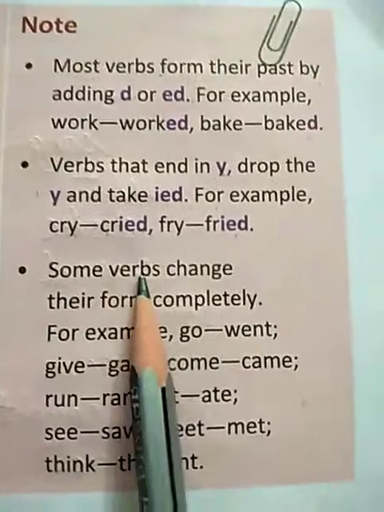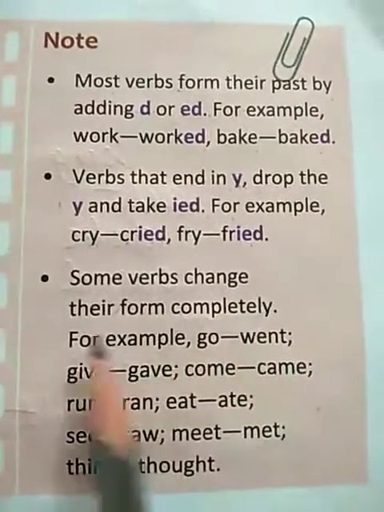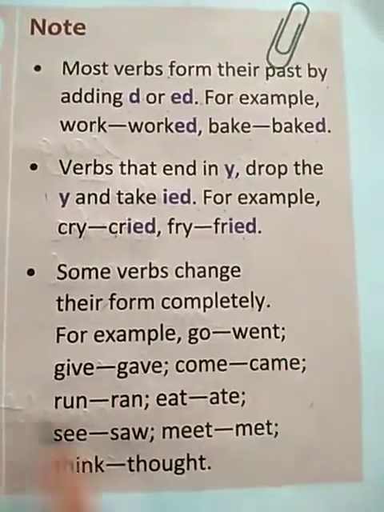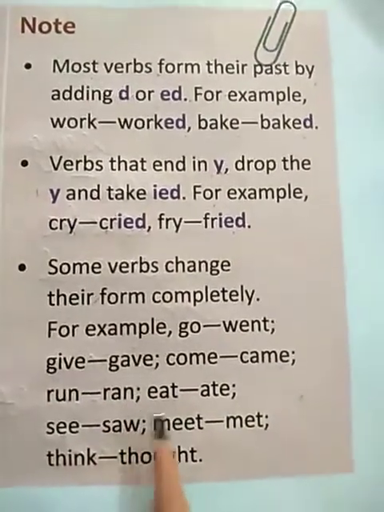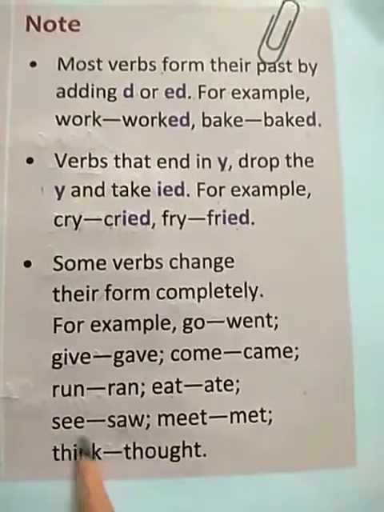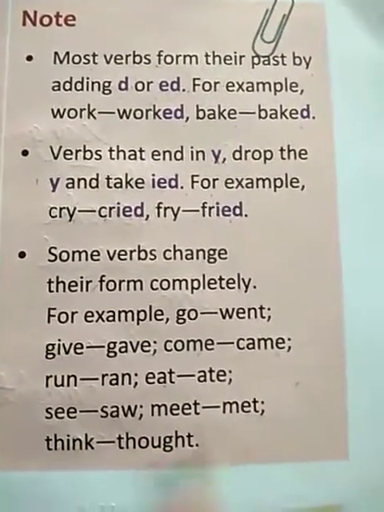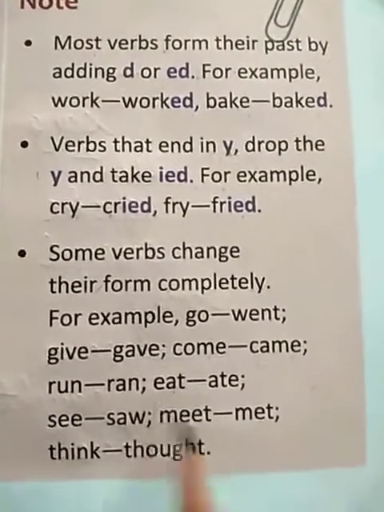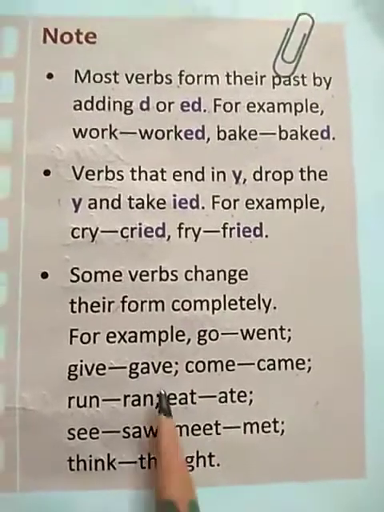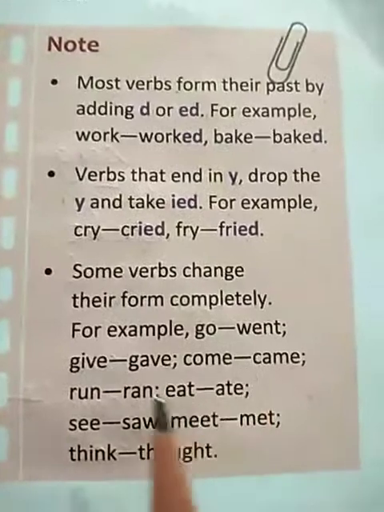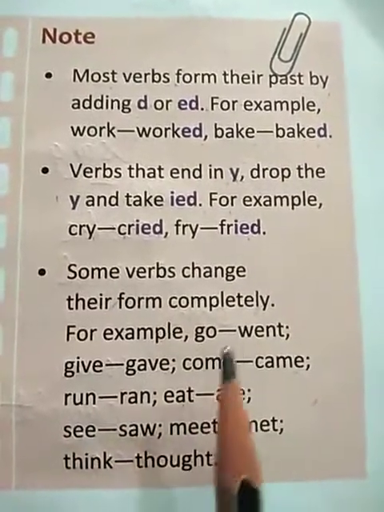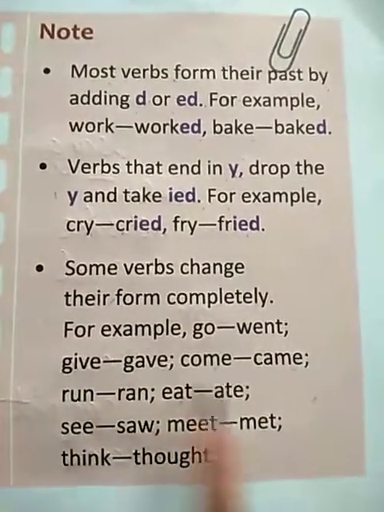Next, some verbs change their form completely. For example, go, went; give, gave; come, came; run, ran; eat, ate; see, saw; meet, met; think, thought. So students, there are certain verbs which change their form completely. Means their spelling also gets changed when changing into the second form, and these are certain examples of such verbs.